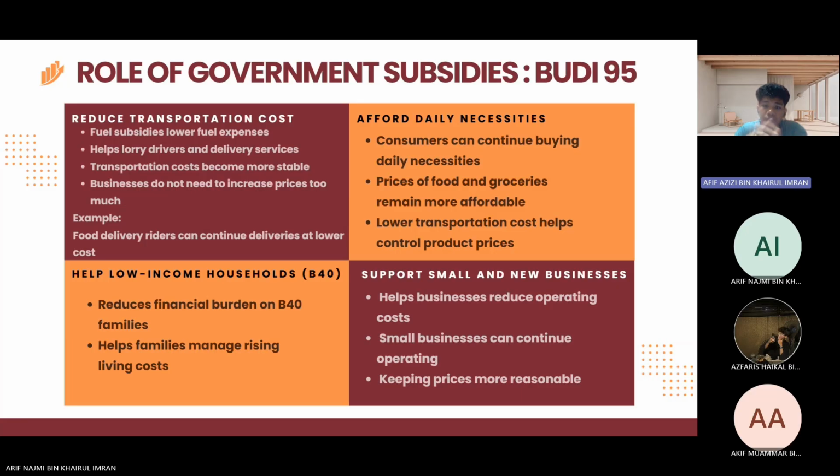It helps businesses reduce operating costs. Small businesses usually have limited capital, so rising fuel prices can increase their delivery and operating costs. Without government support, some businesses may need to increase prices or face losses. Subsidies help businesses continue operating while keeping prices more reasonable for consumers.